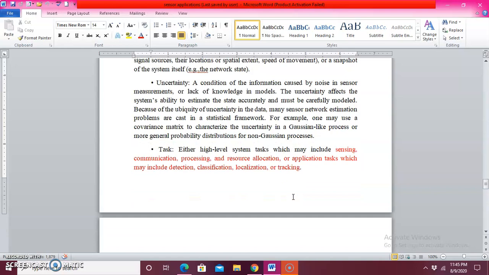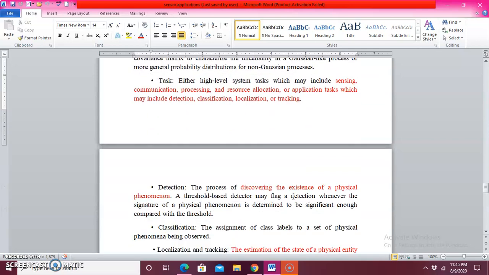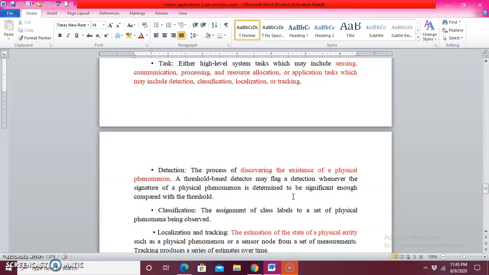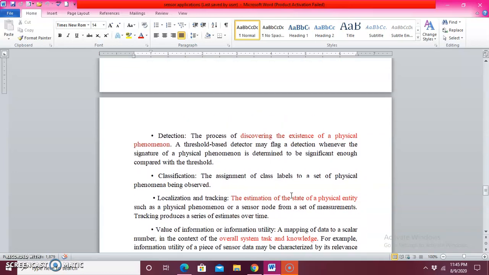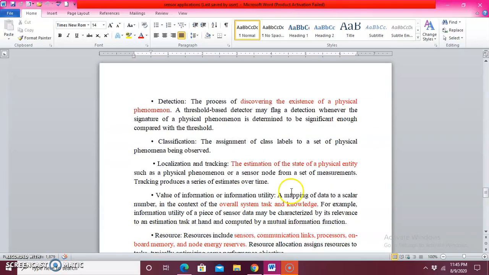So what is the meaning of task? Task in the sense that there are so many tasks we come across in our day-to-day life. In the same way, even for a sensor node, the task we can call either sensing or processing, resource allocation or communication, or I am just going to detect the error, or I am just going to localize a particular point, or I am just going to classify the thing. That is how the task operation is performed.